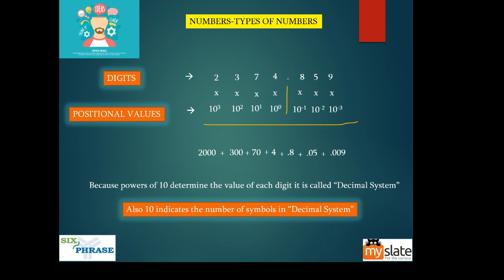You add everything, you get this. Yes. So this is how you represent the positional values of a decimal system. Because powers of 10 determine the value of each digit, this is called the decimal system. Also 10 indicates the number of symbols in the decimal system. Can you see the 10 symbols from 0 to 9? Yes.